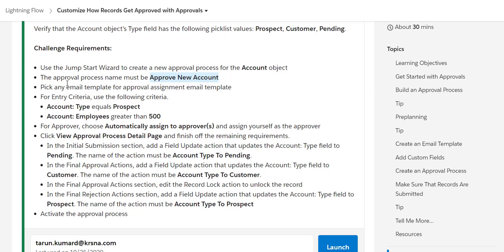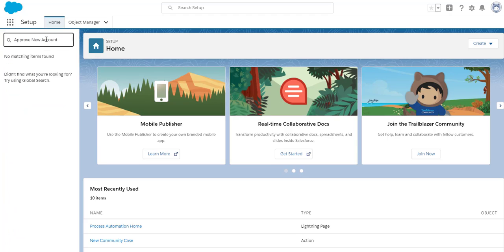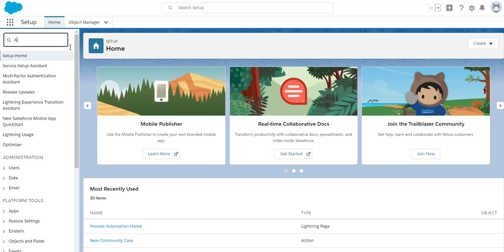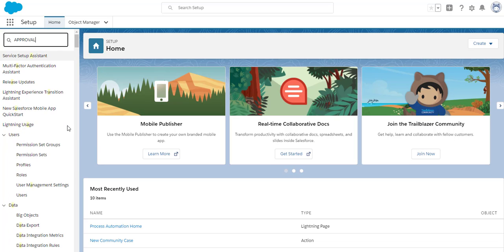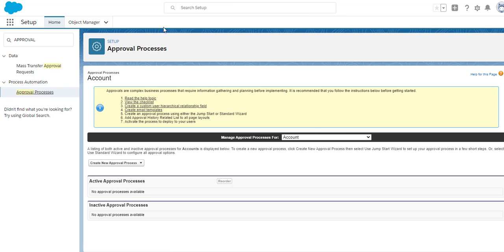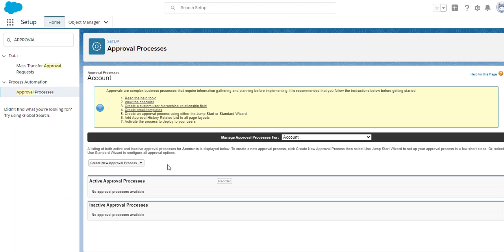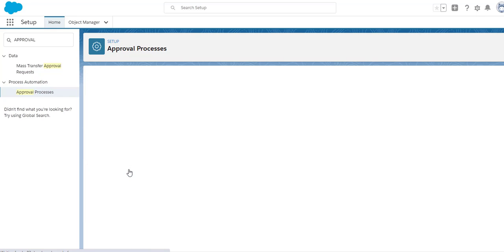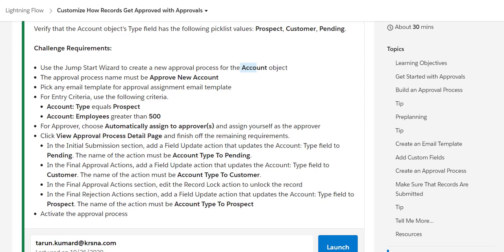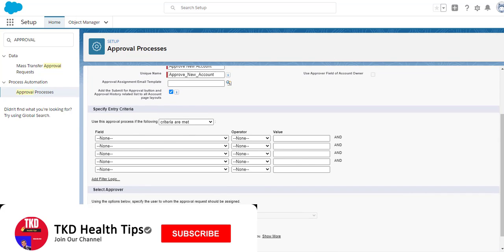Now, as a part of this, I need to go to the Jumpstart wizard. For that, I will go to my setup, to the approval process, and here I need to select the account. Yeah, the account object is already selected. I click on use Jumpstart wizard, and then I'll give the name. The approval process name must be Approve New Account. I'll paste the name, tab it, and the unique name gets populated.